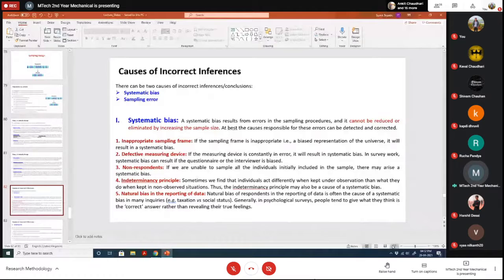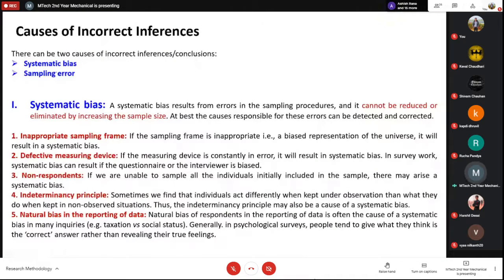Okay, so the cause of incorrect inferences means what can cause the error in your analysis. There can be two types. One is a systematic bias and another is a sampling error. Systematic bias is something which you cannot simply remove, and you have to be very strategic about removing this type of error.